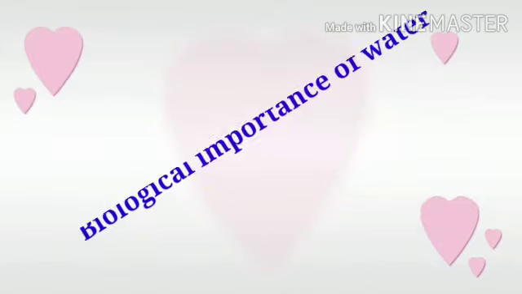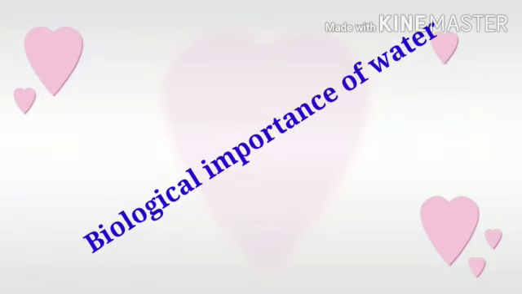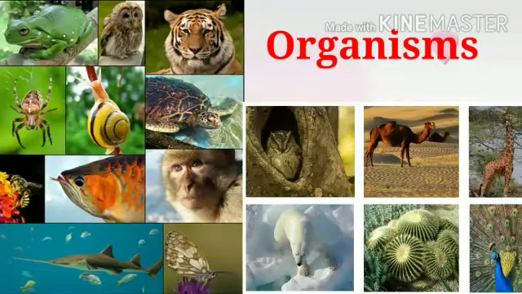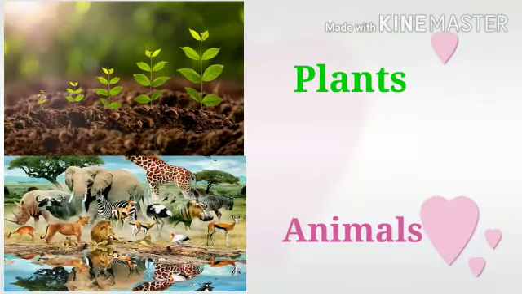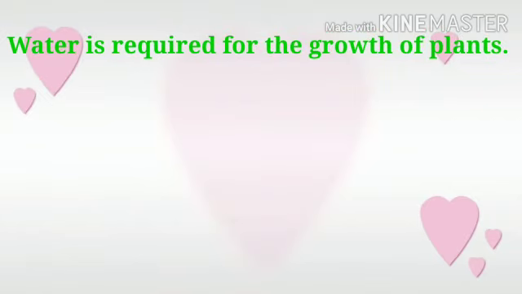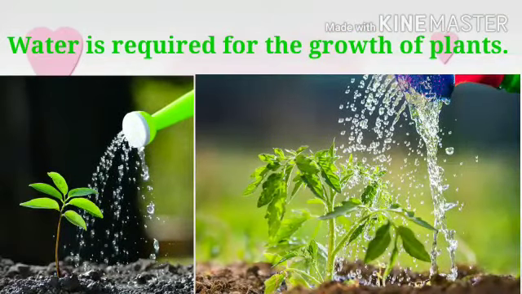Next, biological importance of water. Organisms have an enormous quantity of water in their body. Plants and animals have 70% of water in their body. Water is essential for biological activities of plants and animals. Water is required for the growth of plants. Green plants need water for the production of their food.